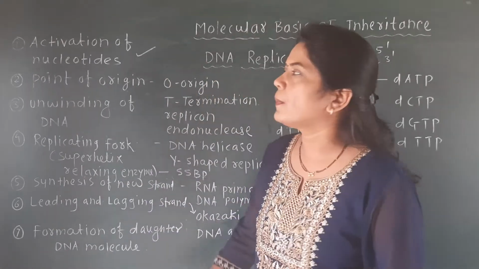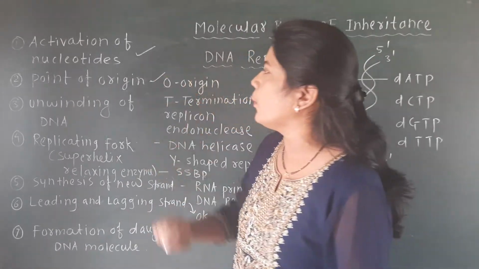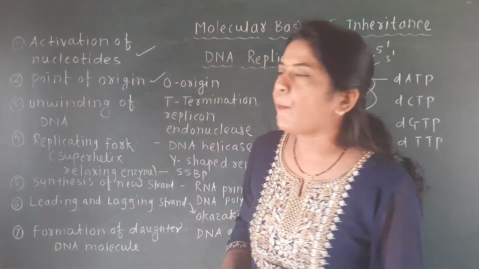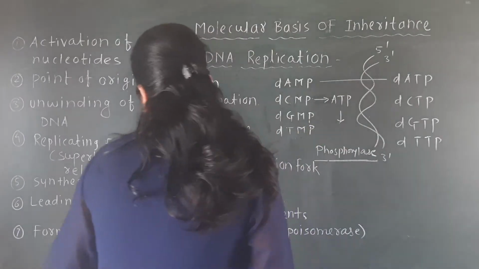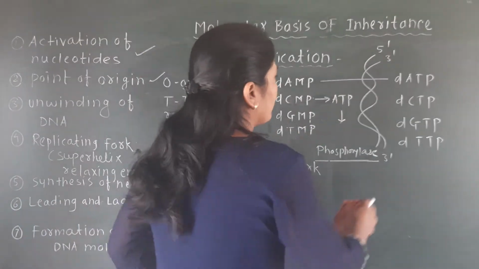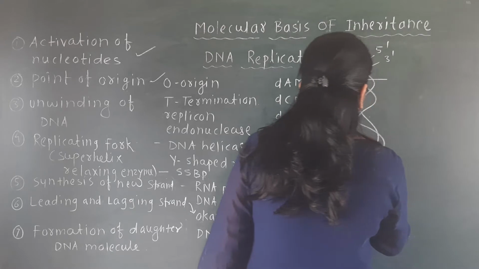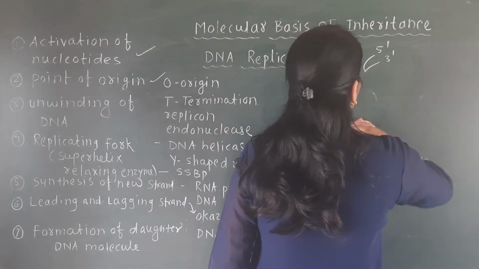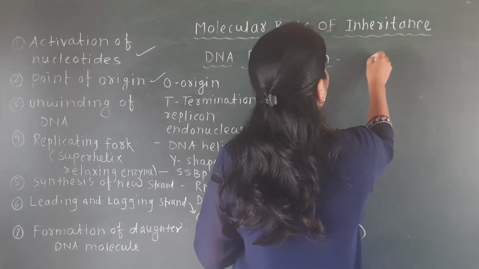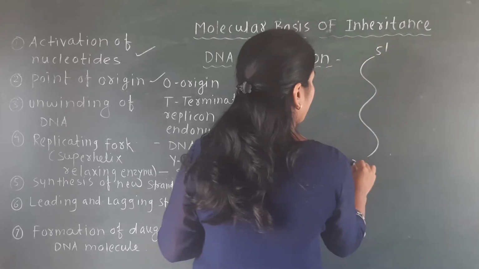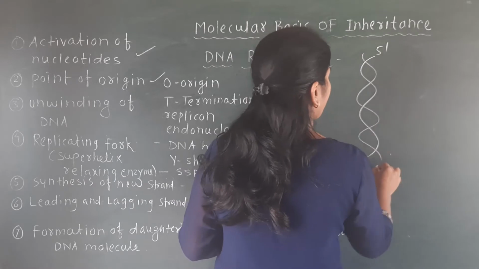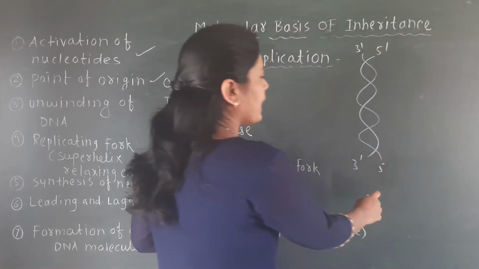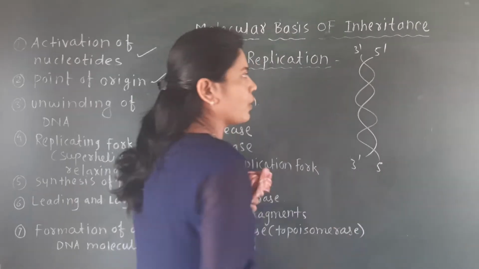Then the second step of replication is the point of origin, or the initiation of the replication. What is meant by point of origin? Now we'll focus on the figure which I have sketched here, the double helical structure of the DNA molecule. Here we have shown the anti-parallel nature of the DNA, that means one end is called 5 prime and the other end is called 3 prime. So this is the double helical and anti-parallel structure of the DNA.